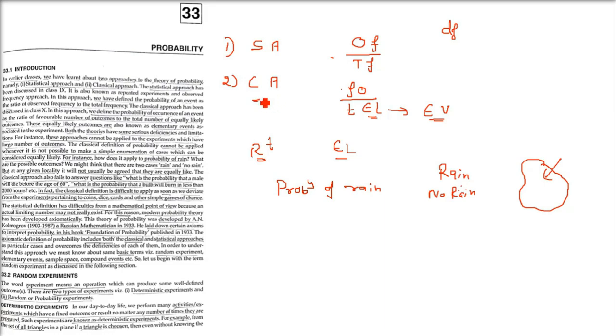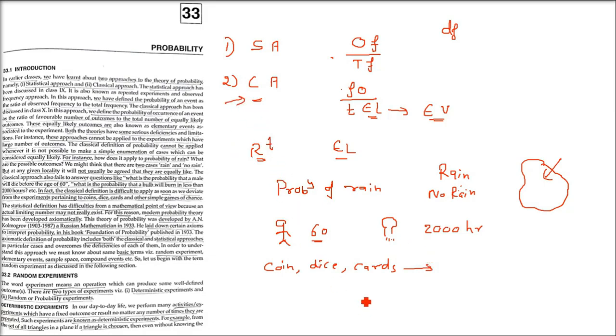The classical approach also fails to answer questions like, what is the probability that a male will die before the age of 60? Or, what is the probability that a bulb will burn for less than, say, 2000 hours? In fact, the classical definition is difficult to apply as soon as we deviate from experiments pertaining to coins, dice, cards, and other very simple games of chance.